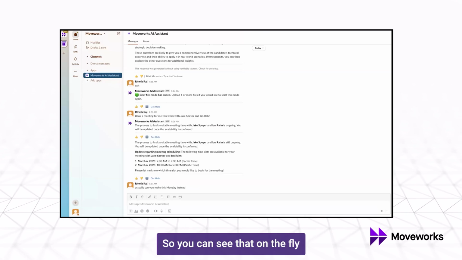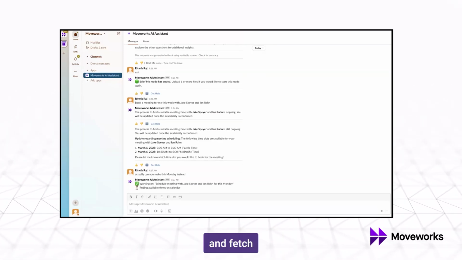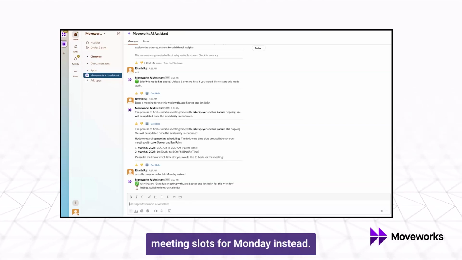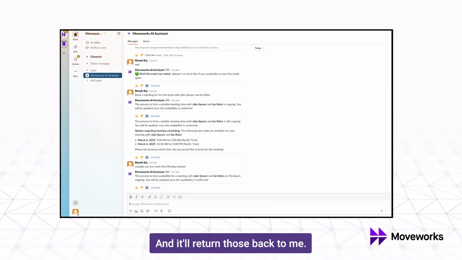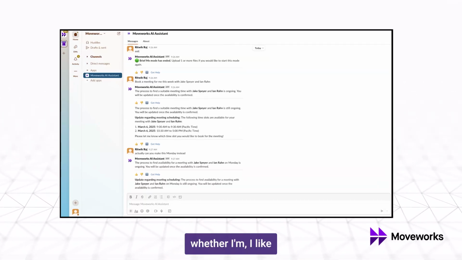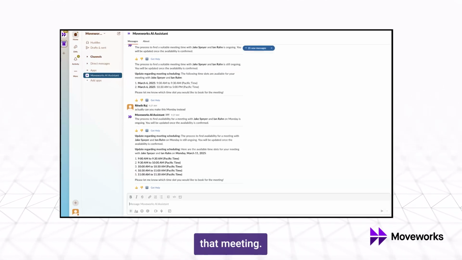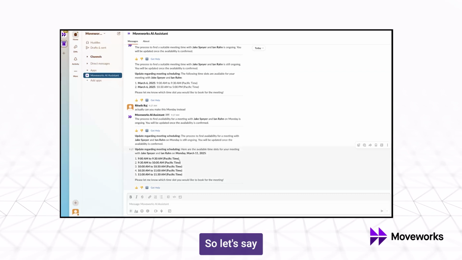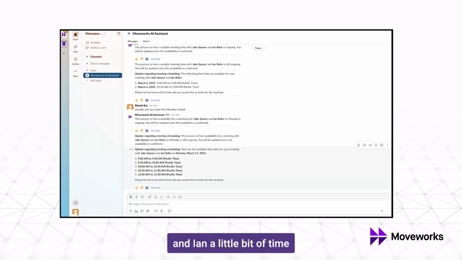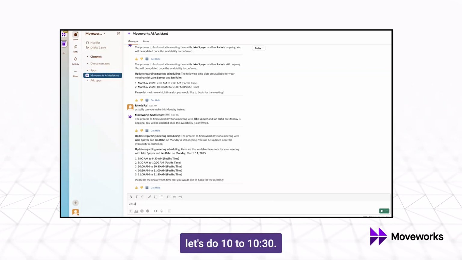So you can see that on the fly, I can ask it to change the parameters that I've given it, and now it's going to go and fetch another set of meeting slots for Monday instead, and it'll return those back to me. And once those slots are returned, it'll ask me whether I like the slots that are offered and whether I want to go ahead and schedule that meeting. Okay, so let's say I want to give Jake and Ian a little bit of time to settle into their day. Let's do 10 to 10:30.